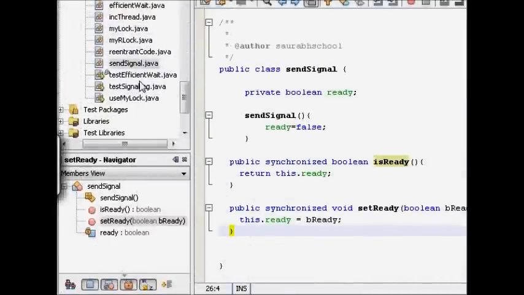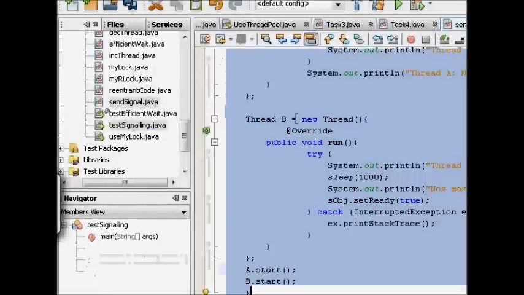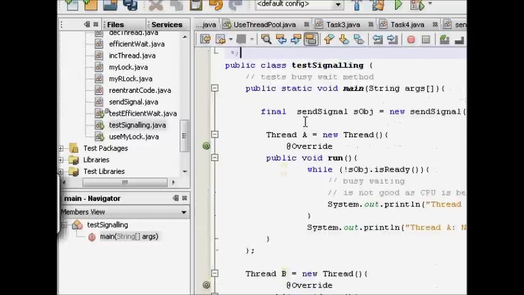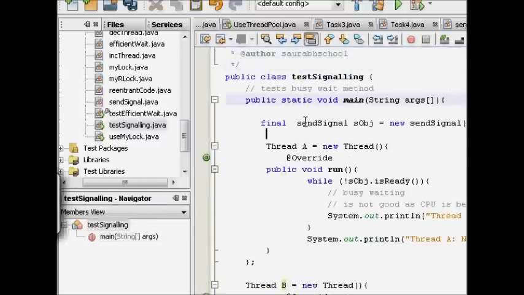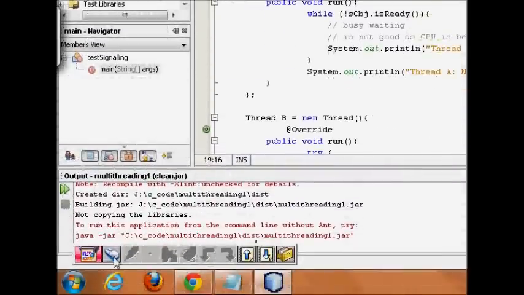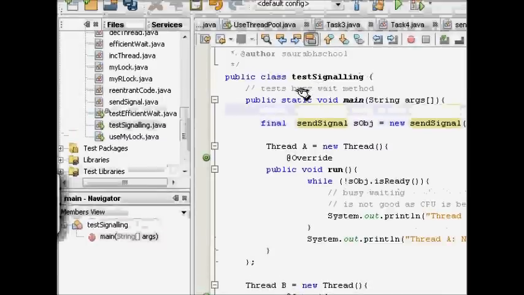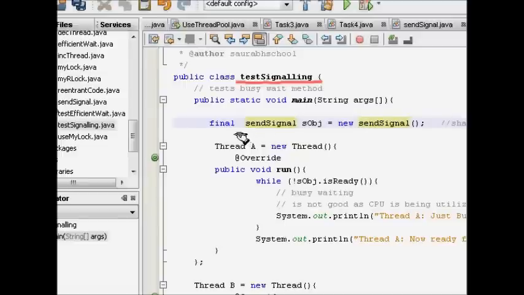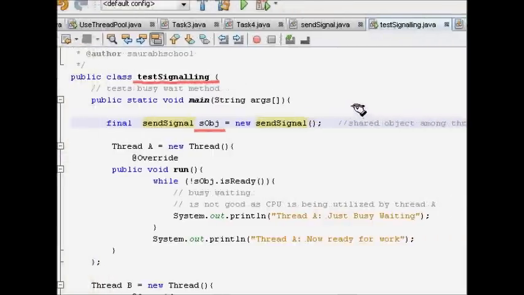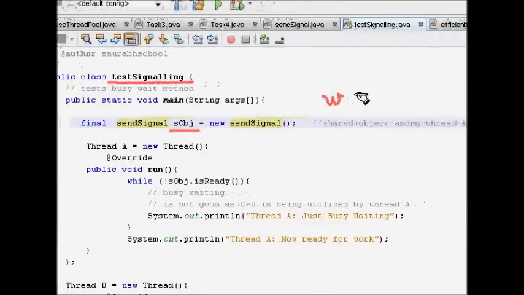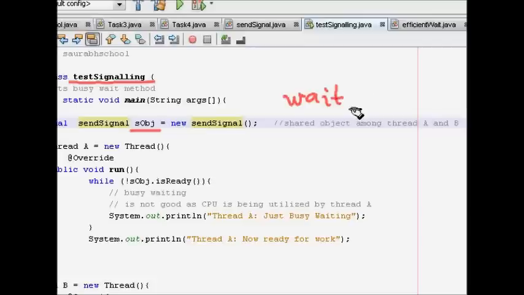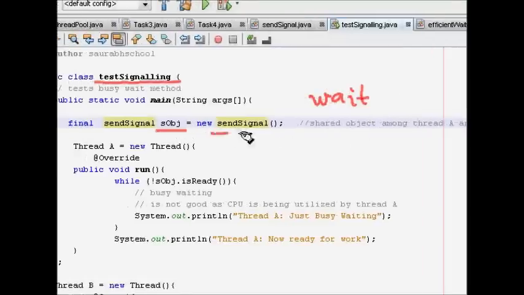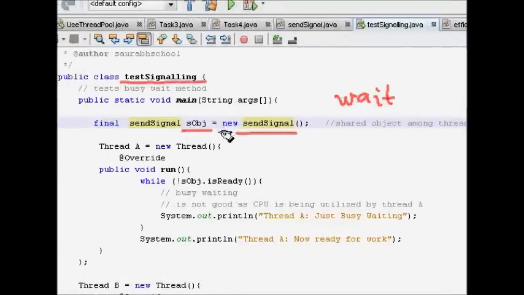So we have a test signaling class. For busy wait we have one method, so let's see how this class is written. We have a test signaling method here, so it tests the busy wait. We make a send signal object, which gives us the method for wait, how we can wait on that shared variable. That is made here. This shared variable is given by the shared object here.